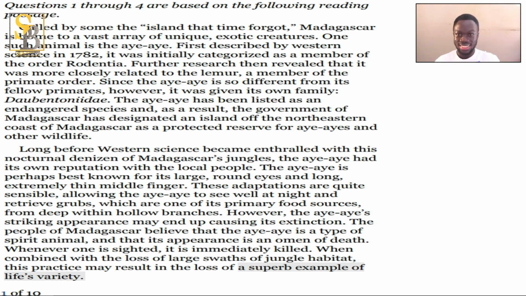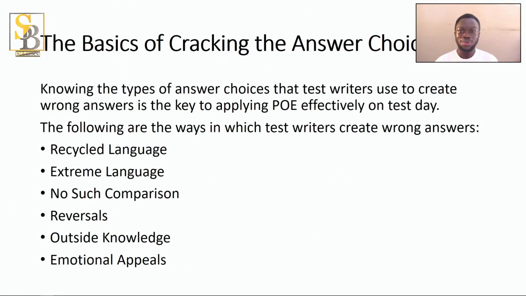So go through this. The answers will also be in the description so that you can see how you are performing. The last part of the reading comprehension deals with how the answers are put. If you are familiar with how they put their wrong answers, it helps you to eliminate the wrong answers, and then you'll be left with the right answer. So knowing the types of answer choices that test writers use to create wrong answers is key in applying your process of elimination effectively on test day.